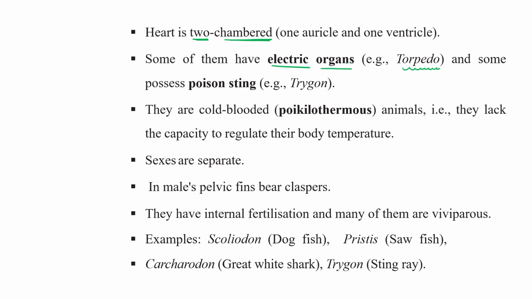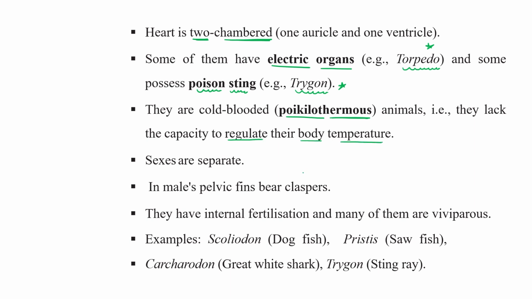Torpedo has an electric organ, and some possess a poison sting like trigon. These are specific examples. You have to learn this. Sometimes a question may ask. Okay, they are cold-blooded. So what is the right term for all the animals having the cold-blooded property? Poikilotherm. They are poikilotherms. Animals that do not have the capacity to regulate their body temperature.